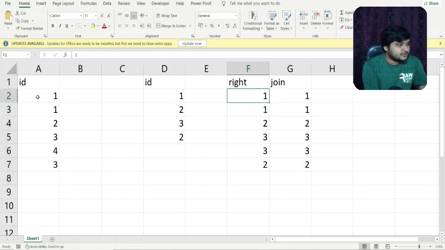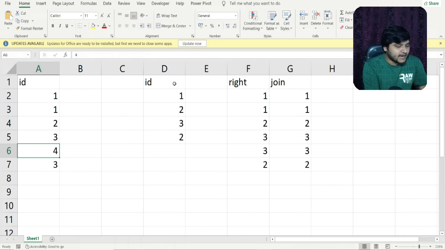So you can see this particular one will again match with this one. So we are getting this row. This one will again match with this particular one, so we are getting the second row. This 2 will match with this 2, so we are getting this row. This 3 will again match with this 3, so we are getting this particular row. You can see the fourth row. So 4 is not being matched with any other value in the second table.